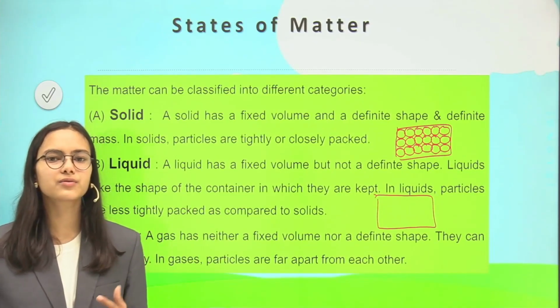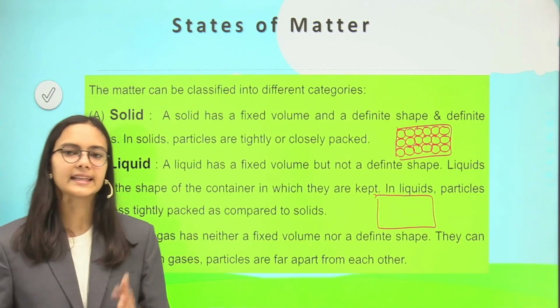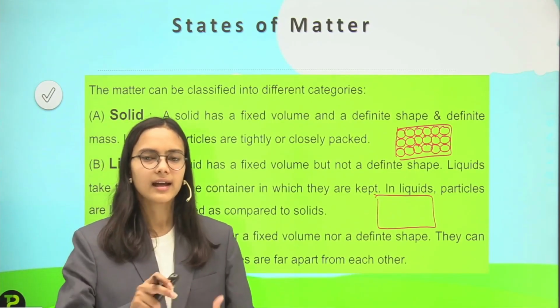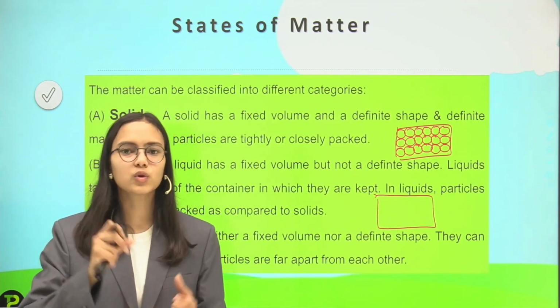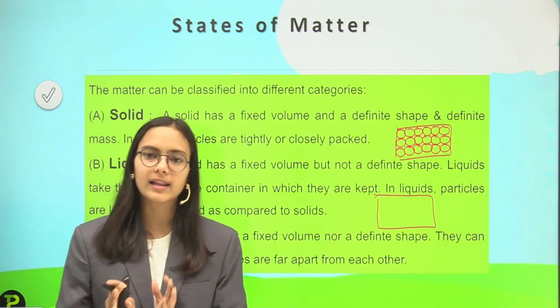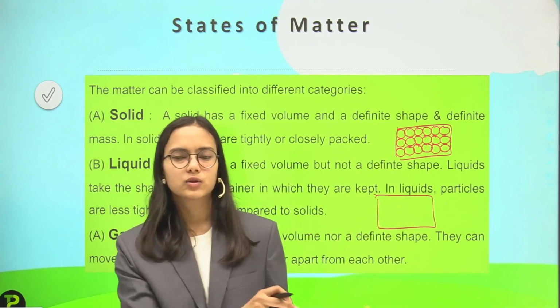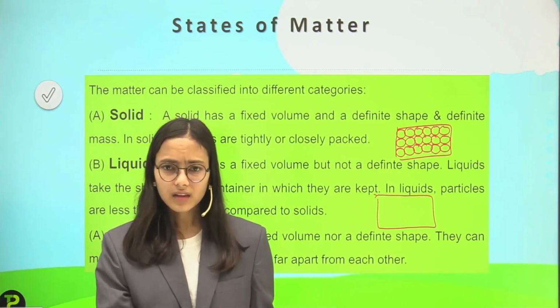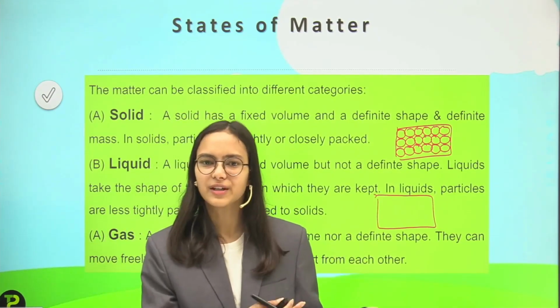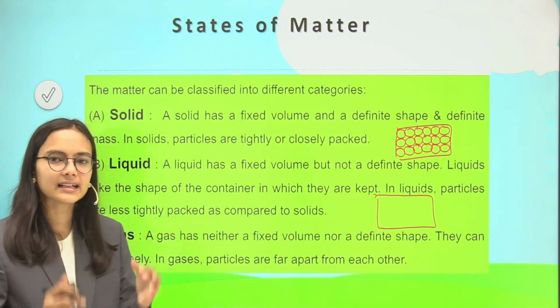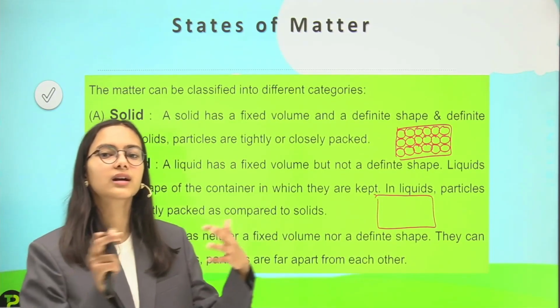So the volume is fixed here, but the shape is not fixed. They take the shape of the container. Like I put water in a glass, so the shape of the water will be like the shape of the glass. And if I put that water in the bucket, then the shape of that water will be the shape of the bucket. So what is happening, the liquids are taking the shape of the containers in which they are kept.